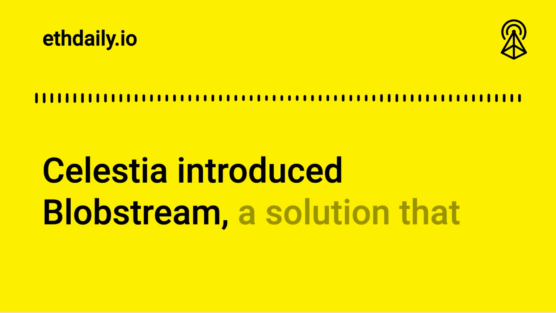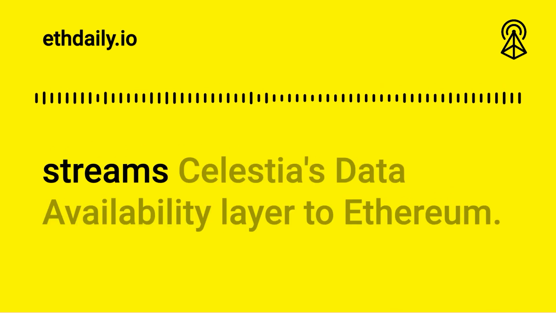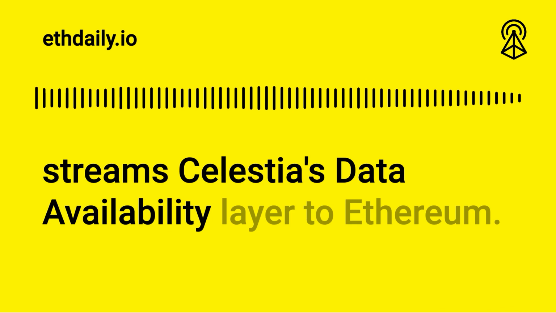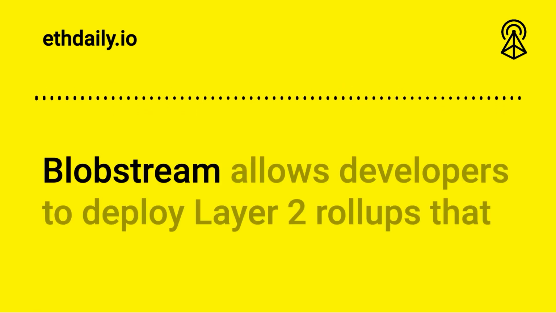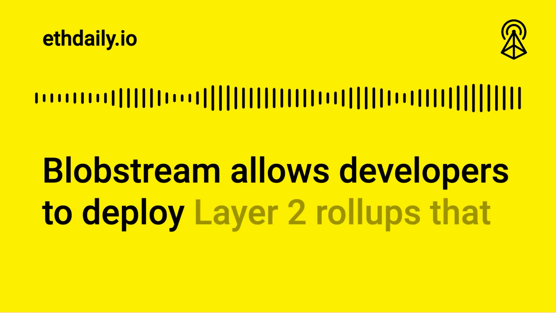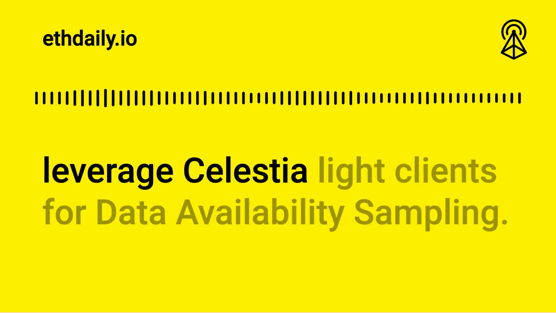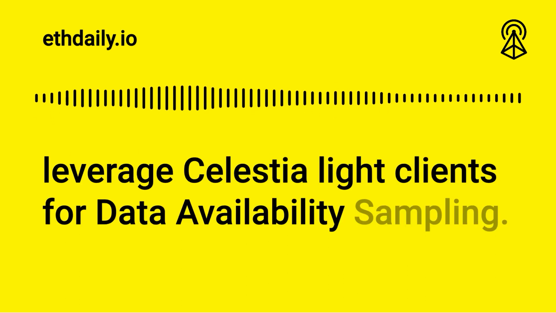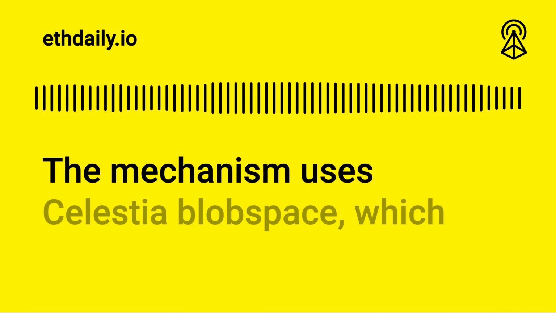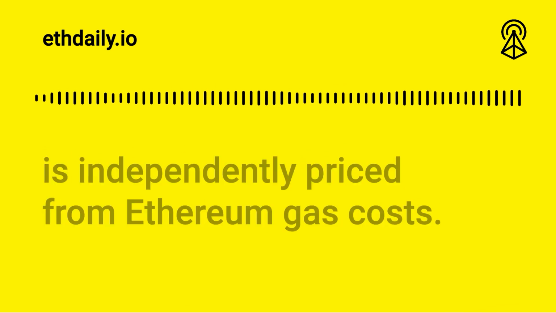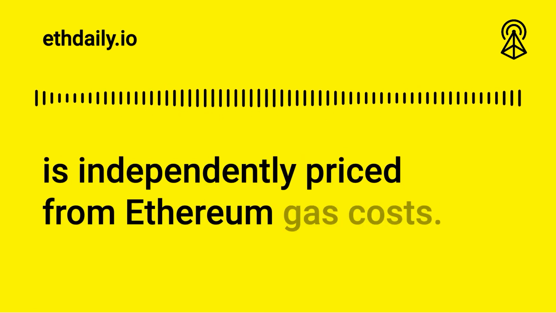Celestia introduced Blobstream, a solution that streams Celestia's data availability layer to Ethereum. Blobstream allows developers to deploy Layer 2 rollups that leverage Celestia Lite clients for data availability sampling. The mechanism uses Celestia Blob Space, which is independently priced from Ethereum gas costs.